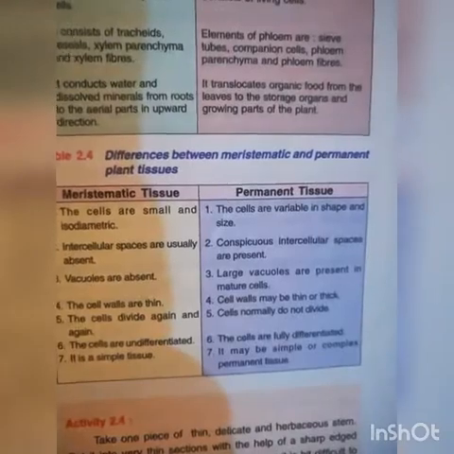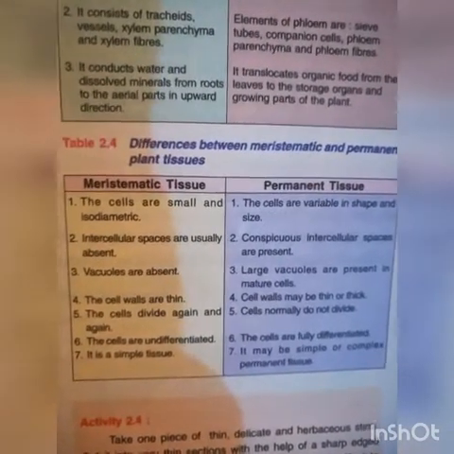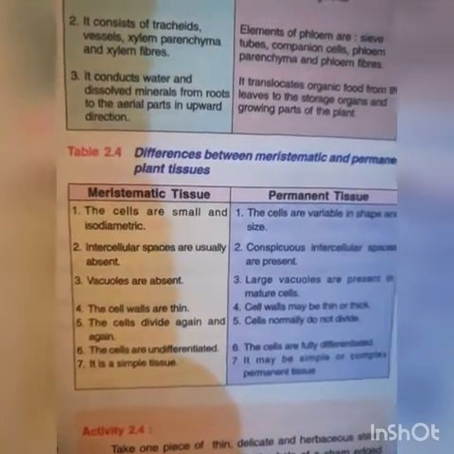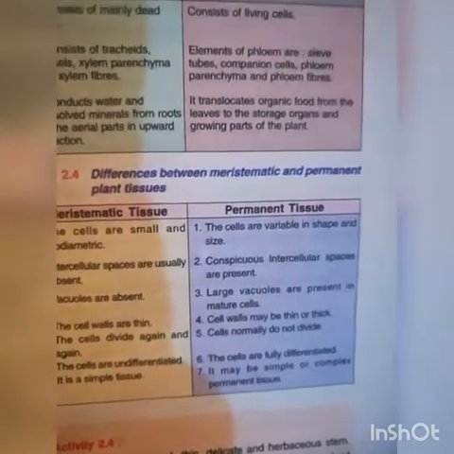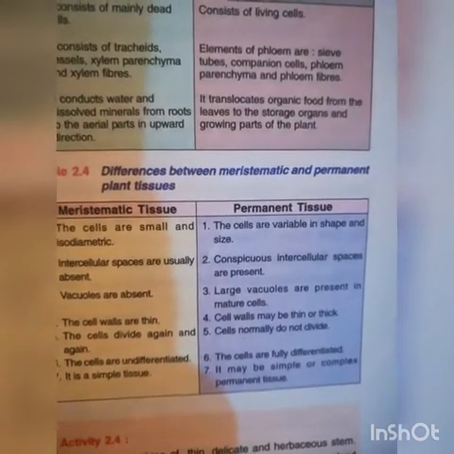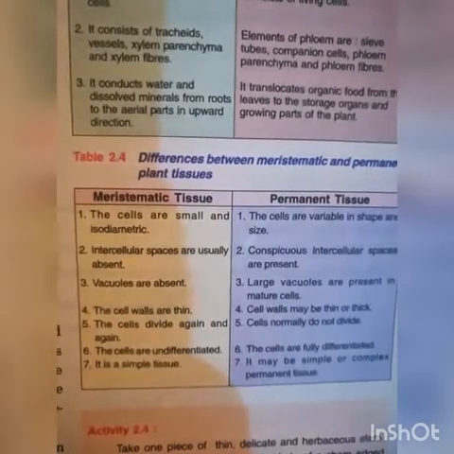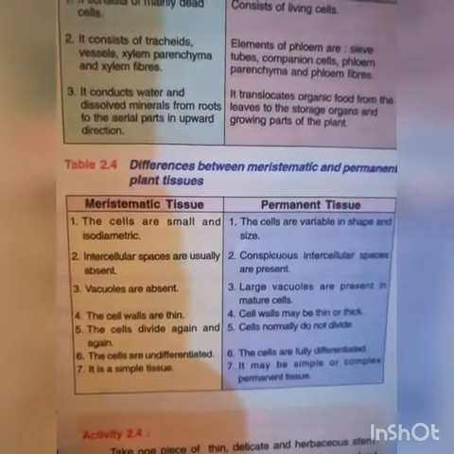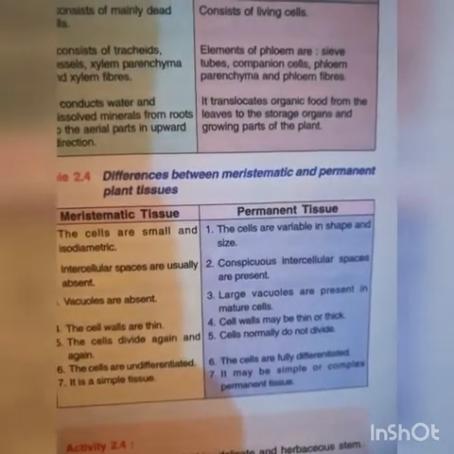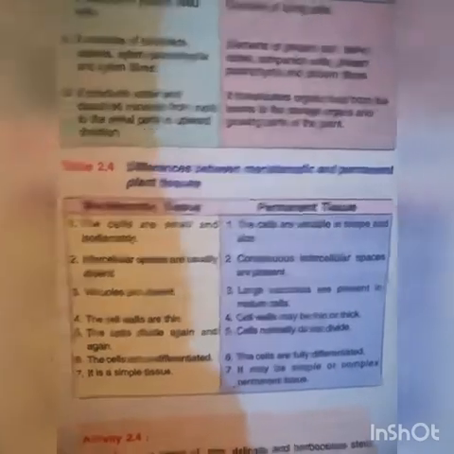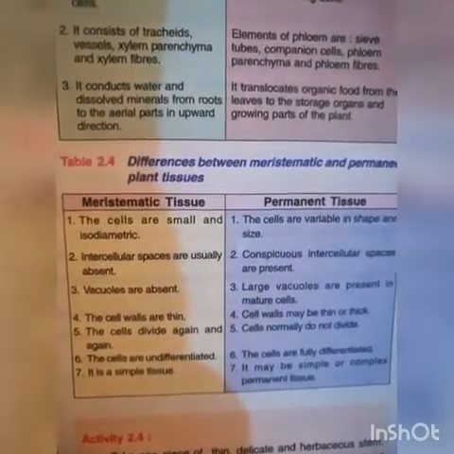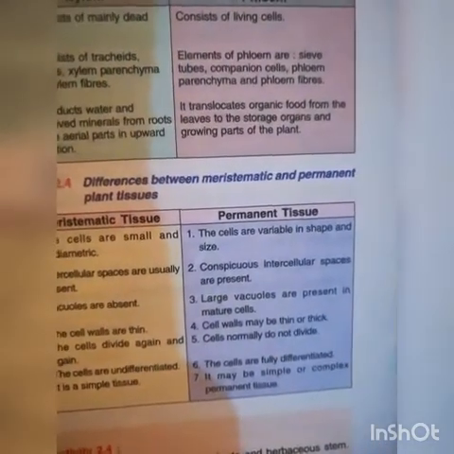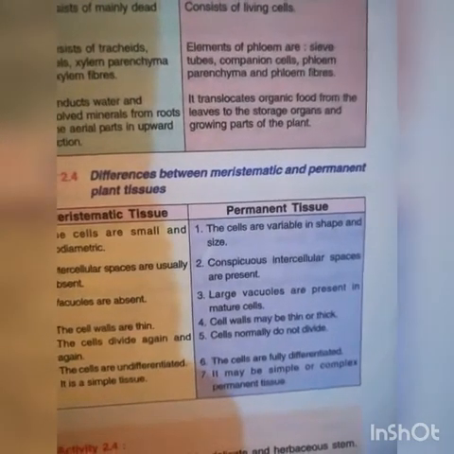Difference between meristematic and permanent tissue. Meristematic tissue: the cells are small and isodiametric. In permanent tissue, the cells are variable in shape and size. Second, intercellular spaces are usually absent in meristematic tissue. In case of permanent tissue, conspicuous intercellular spaces are present. In meristematic tissue, vacuoles are absent. In permanent tissue, large vacuoles are present in mature cells.